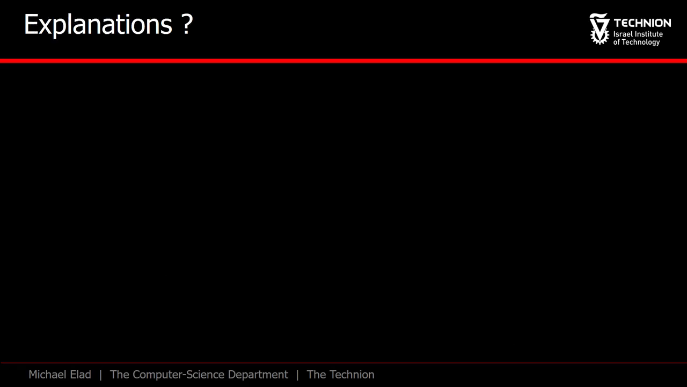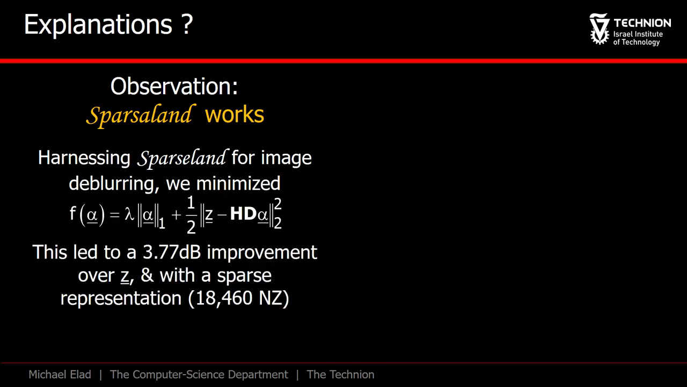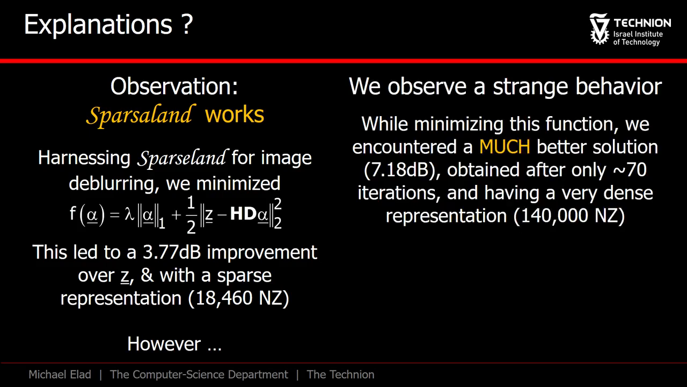How can we explain this bizarre behavior? Well, on the positive side, the SparseLand model seems to work fine. We merged this model into our deblurring problem, minimized this function properly, and got a reasonable result. This is as far as good news go. The bad news are that things behave strangely. While minimizing the above function, and with the wrong value of lambda, we got a far better result and for a solution that has quite a dense representation. How come? The answer to this riddle is quite complicated and has several facets.